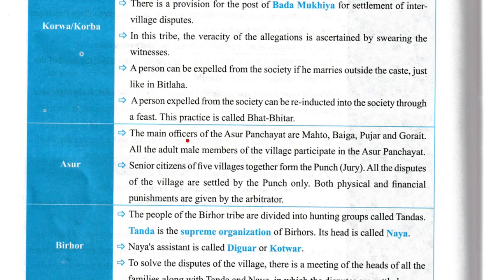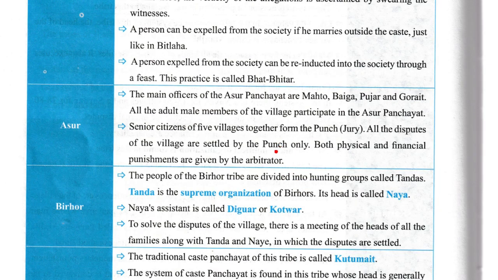Now Asur. The main officers of Asur Panchayat are Mahato, Baiga, Pujar, Gorayat. All the adult male members of the village participate in Asur Panchayat. Senior citizens of the 5 villages together form Panch, that is jury. All the disputes of the village are settled by Panch only. Both physical and financial punishments are given by the arbitrator.